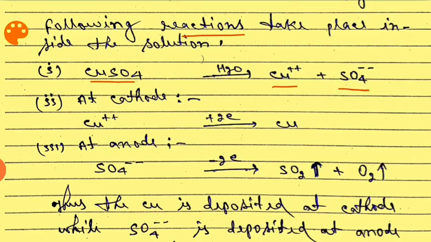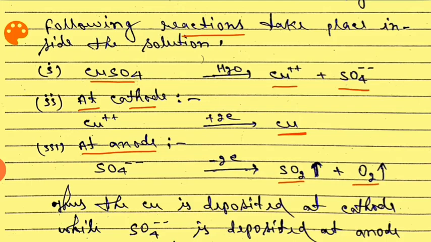Then at cathode, copper ion gains 2 electrons and is deposited at cathode. At anode, sulfate ion loses 2 electrons and converts into sulfur dioxide gas and oxygen gas.